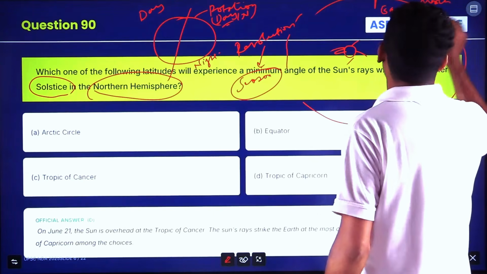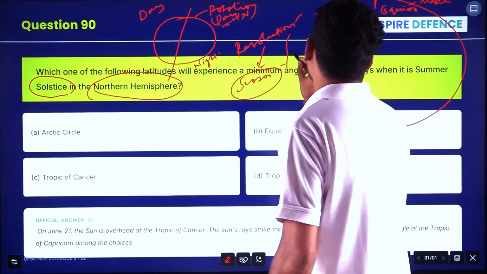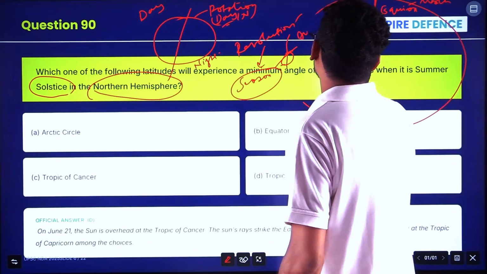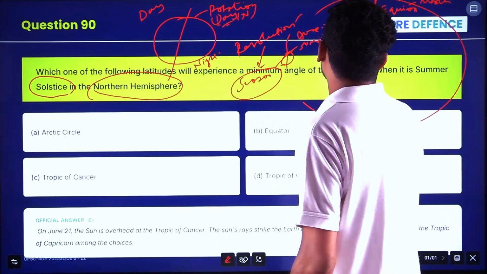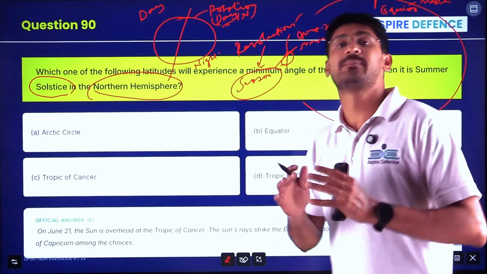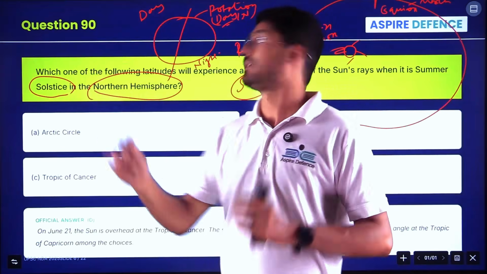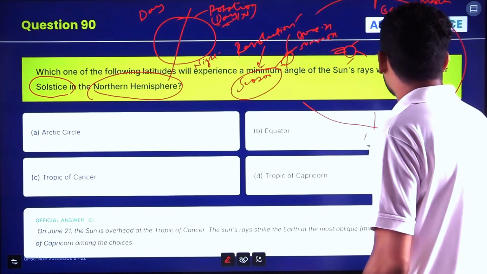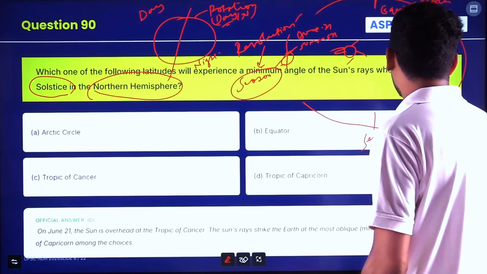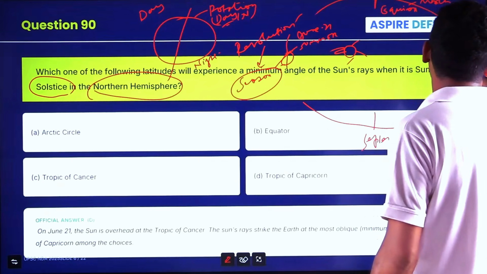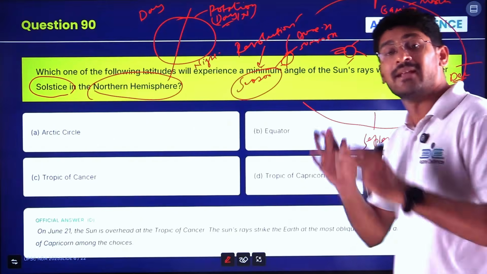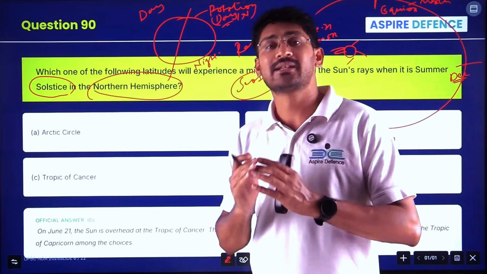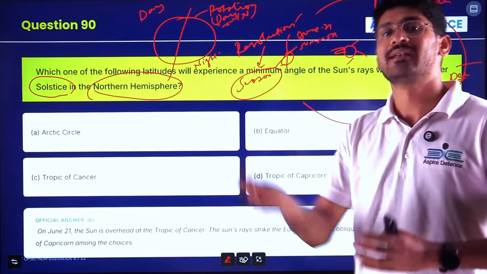In June, Earth will be like this. June 21st or 22nd, you have the summer solstice, that is, the northern hemisphere gets the maximum light. Again in September you have the equinox. And in December you have the winter solstice, that is, the northern hemisphere gets the least light and the southern hemisphere gets the summer light.